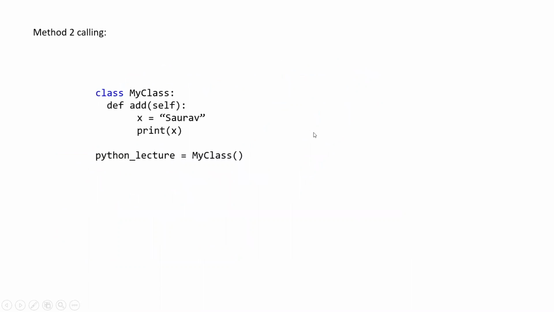The other method is this, which is a simpler method, where you just name the object name and use the method name. Since the object name is equivalent to the class name, with the object name it will carry all the parameters inside the class and the methods. Everything from that class will be here using this object name. So it doesn't need the nomenclature using the class name. It would understand, because this Python lecture belongs to this class. It is built on this class, and whatever argument we pass will be sent to the Python class, my class.